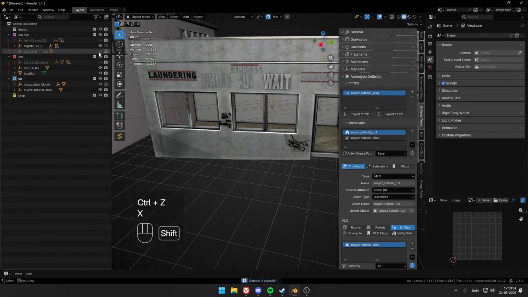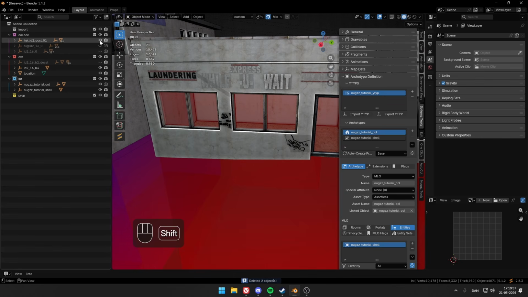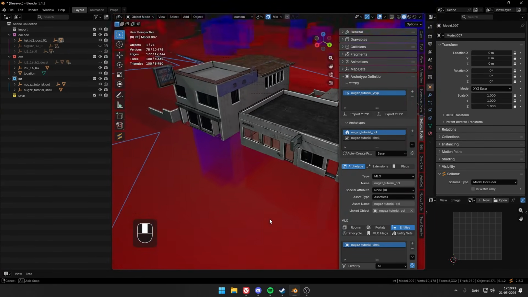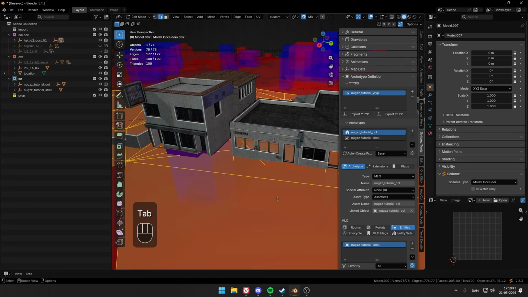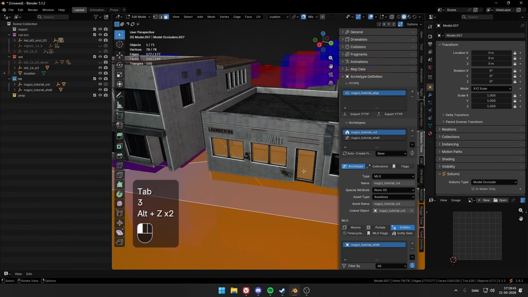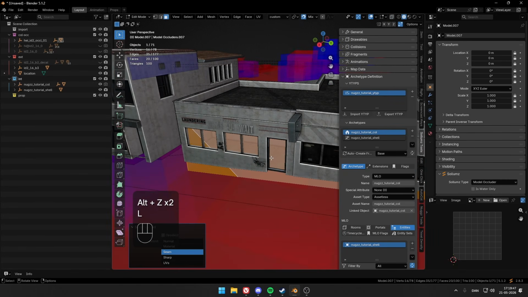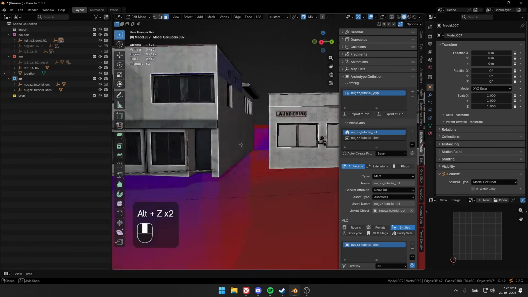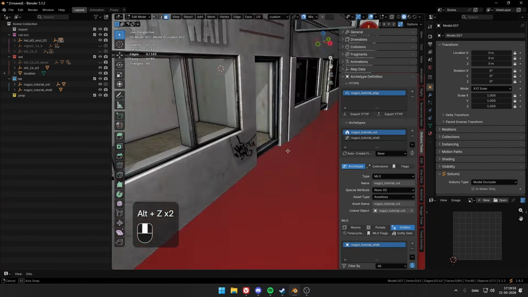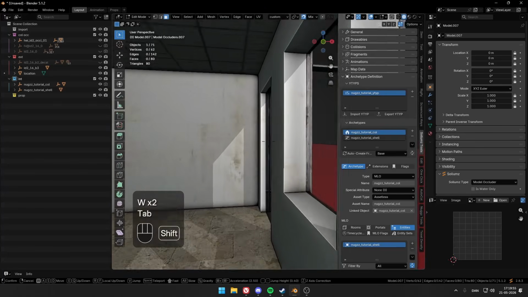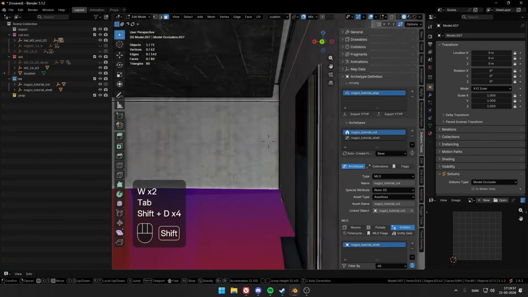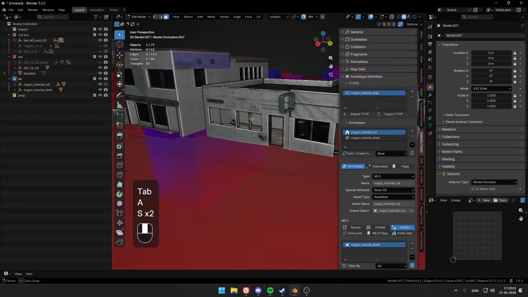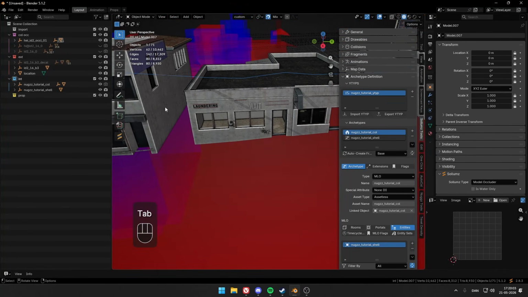Yeah, that's done. And now we can take the collision. That is all this red gunk and blue. Just go ahead into edit mode on the building, go ahead, click L and remove it. I like to say that in your building's perimeter, you basically don't want it. You just go ahead and remove that. And for this one, it's done.